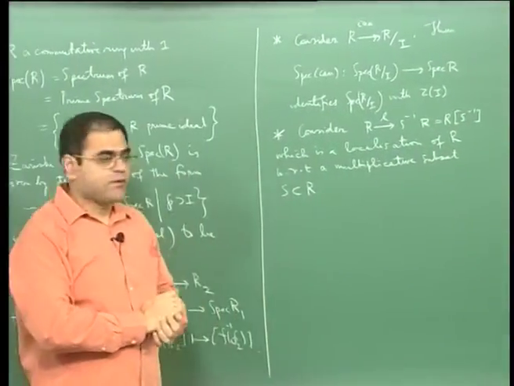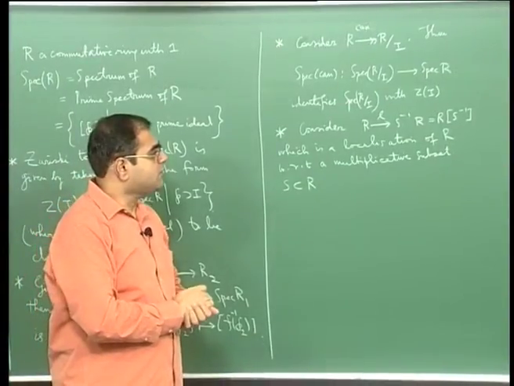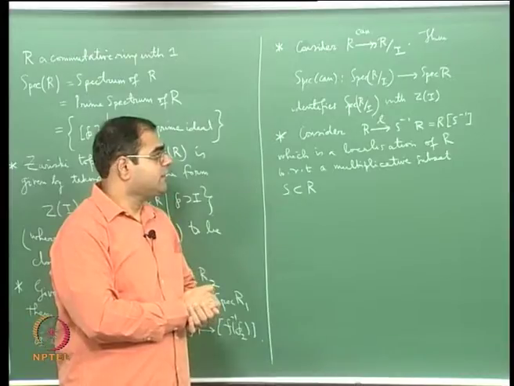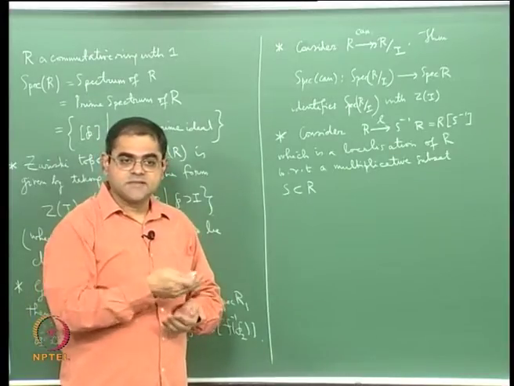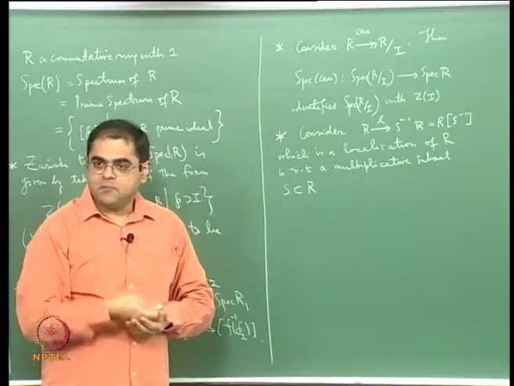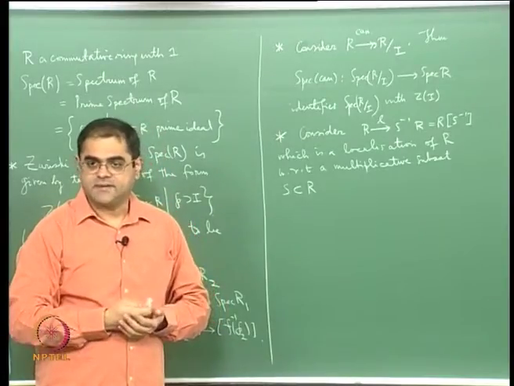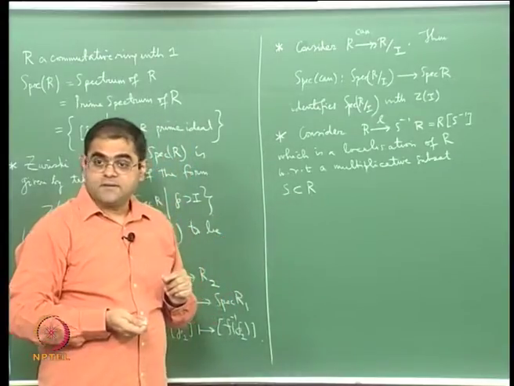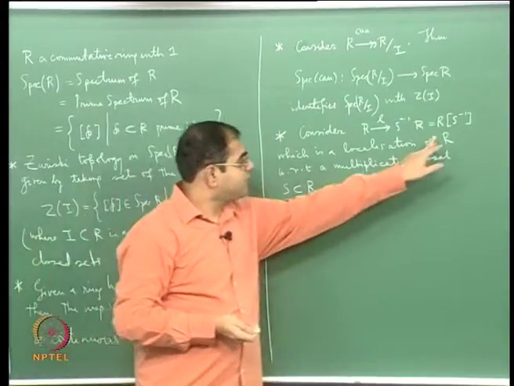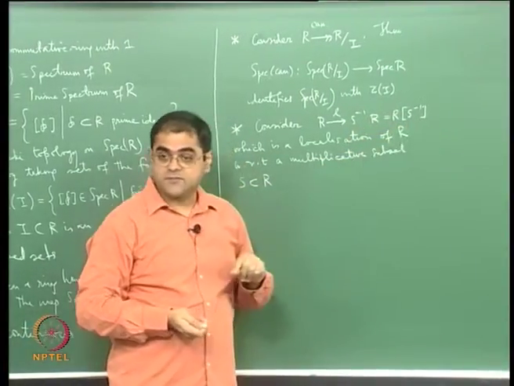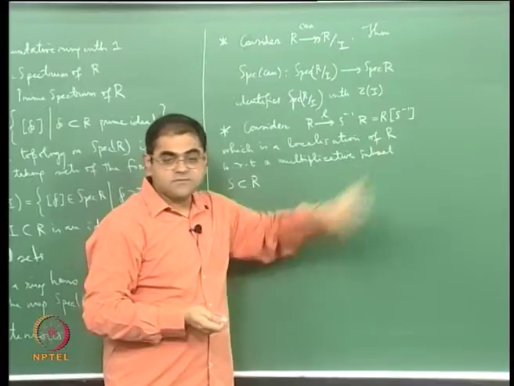It can be thought of as a polynomial ring over R in as many variables as given by reciprocals of elements of S, modulo the natural relations that come because of the elements of S being inside R. That is the reason why one writes S inverse R as R square bracket S inverse, but essentially it means that you are just inverting S.